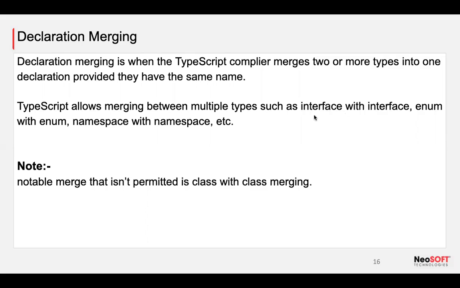It can merge interfaces with interfaces, enums with enums, and namespaces with namespaces, but it is not permitted to merge two classes having the same name, right?